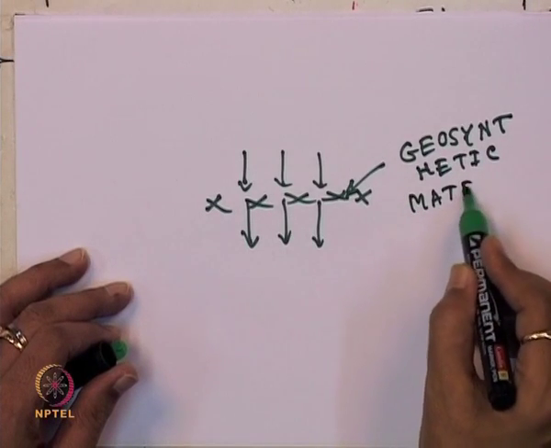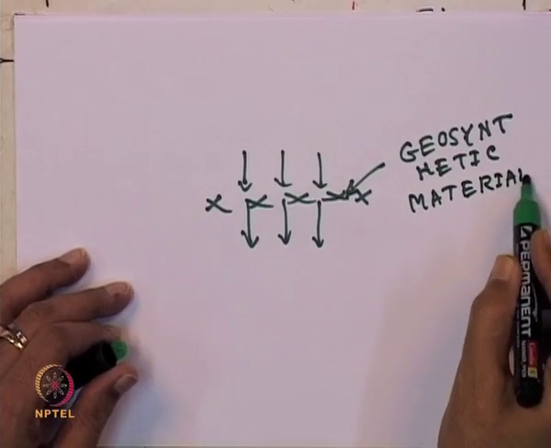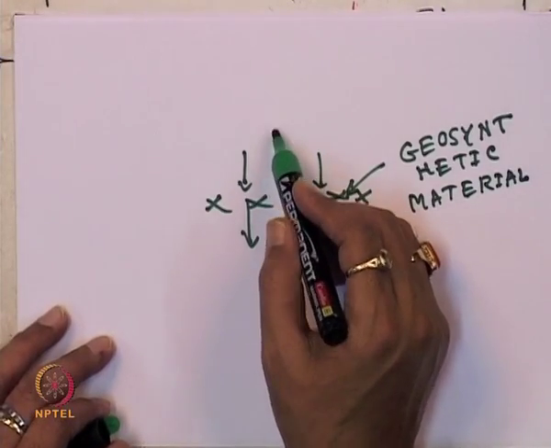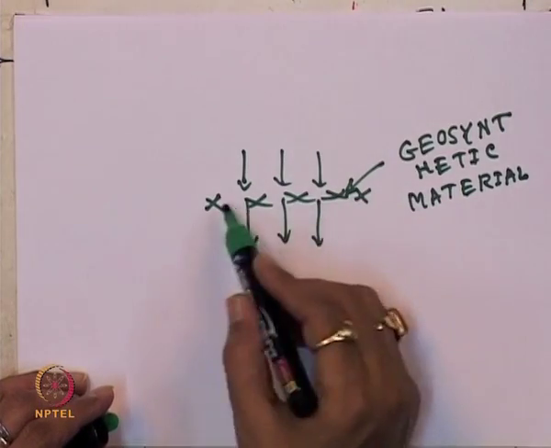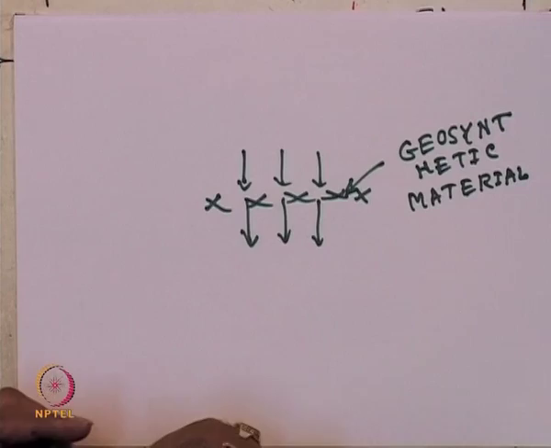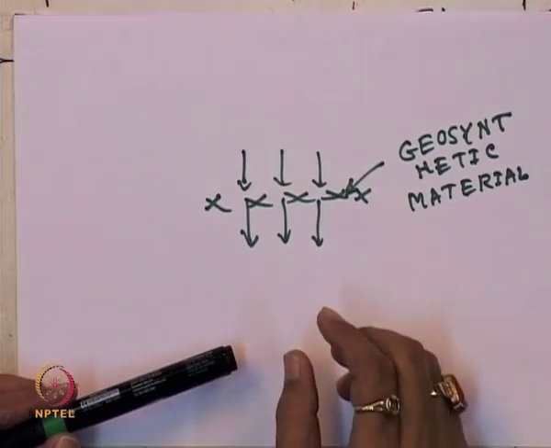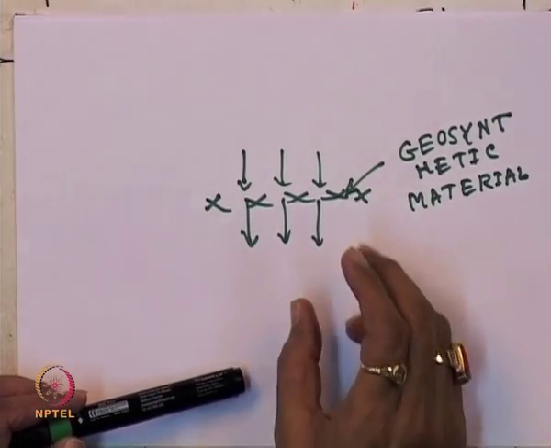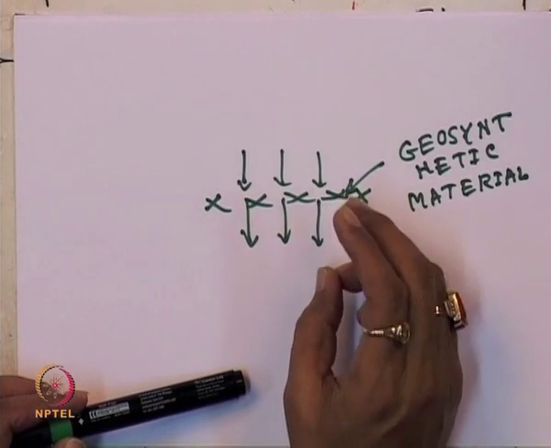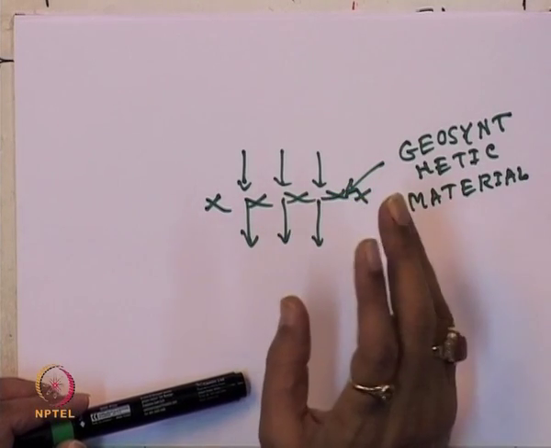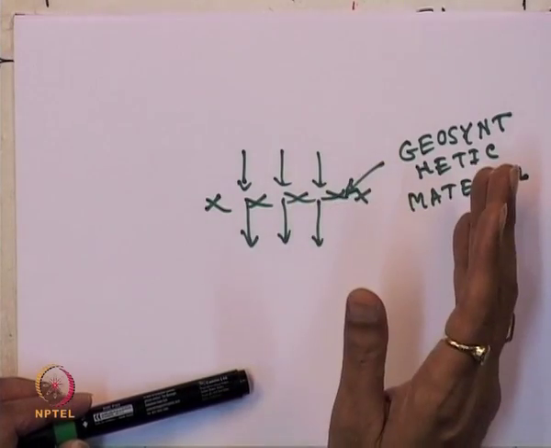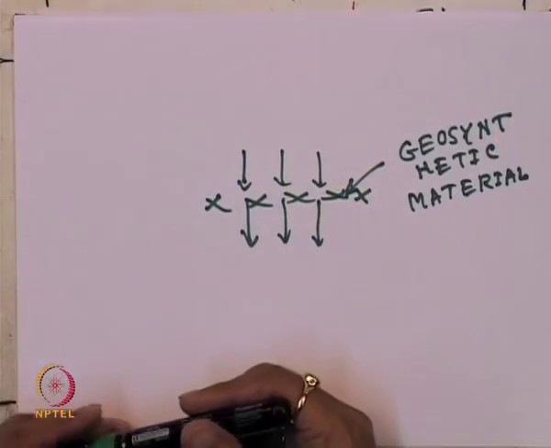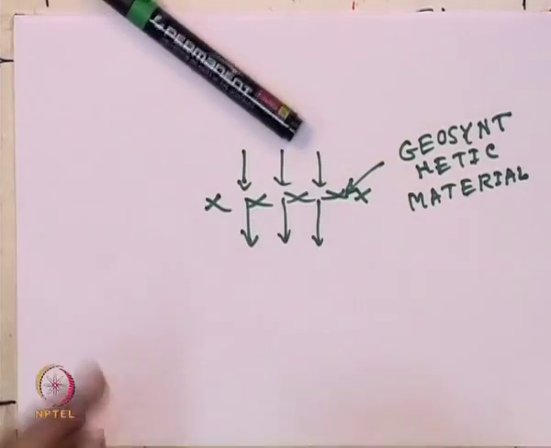Remember that when water or liquid passes across the plane of this geosynthetic material, it is called filtration, and it is also called permittivity. Do not confuse filtration and drainage.